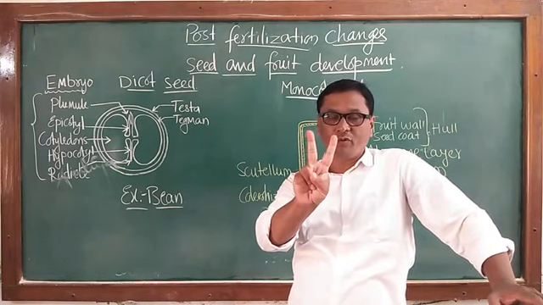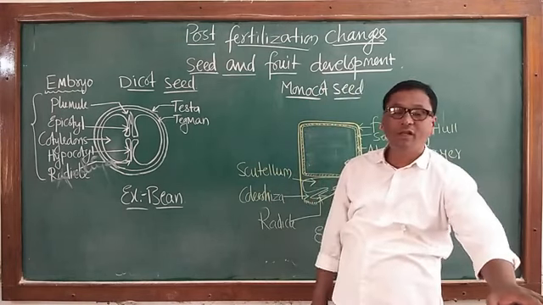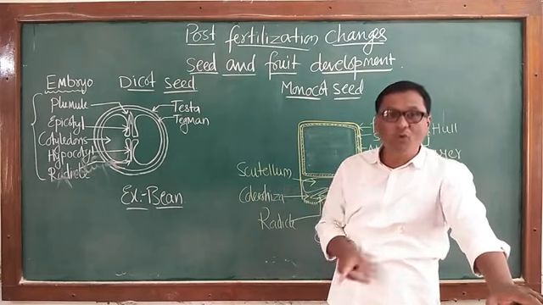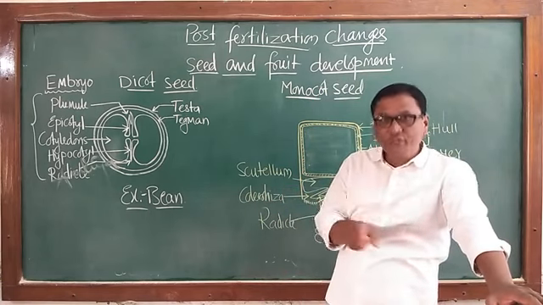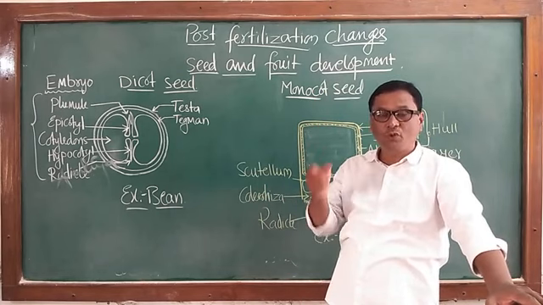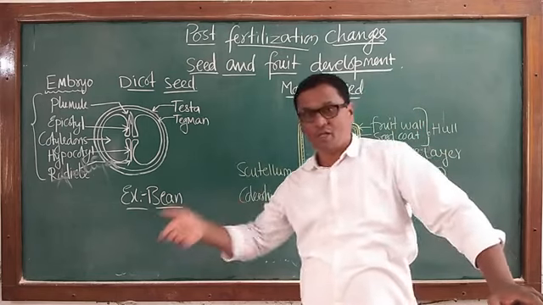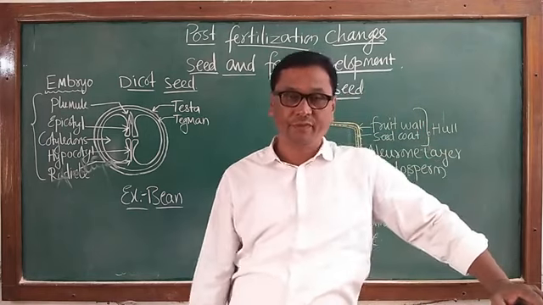Endosperm, embryo. These two develop where? Within an ovule. And this ovule, during the course of development of these two structures, transforms into a seed.